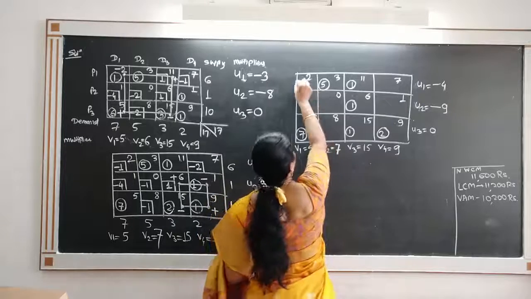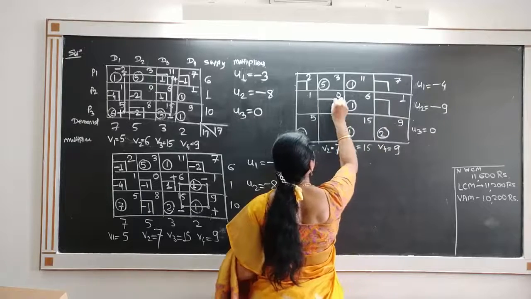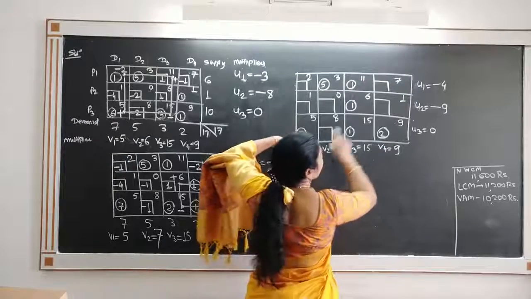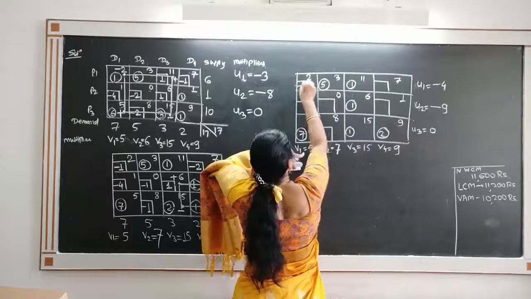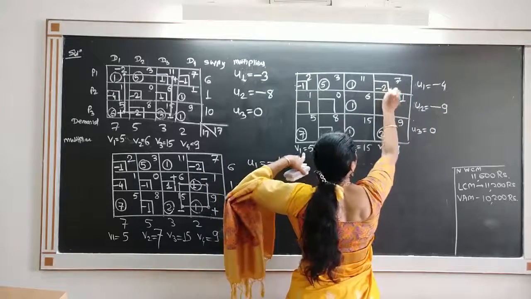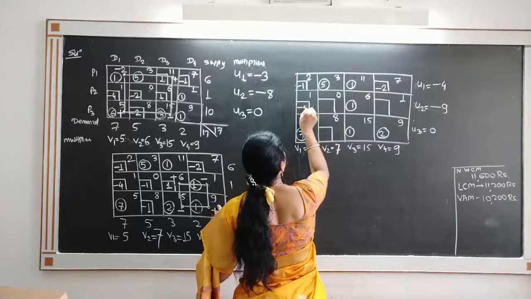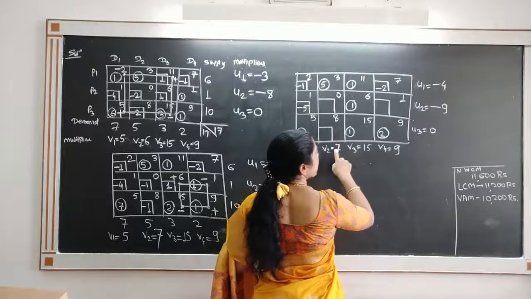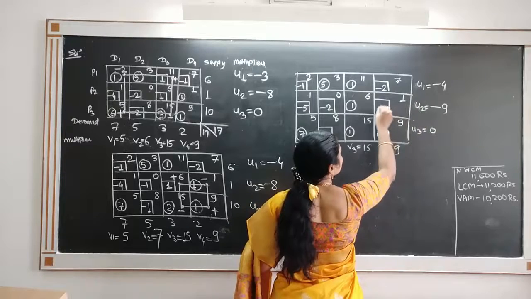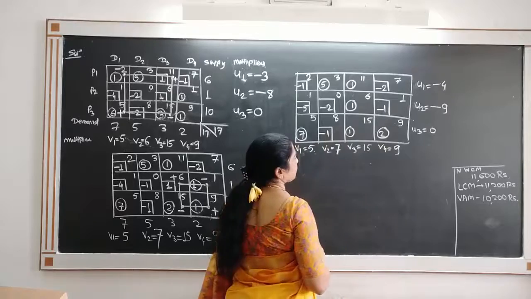Now find the values of the non-basic variables in these squares. See this: 5 minus 4, 1; 1 minus 2, minus 1. 9 minus 4, 5 minus 7, minus 2. 5 minus 9, minus 4, minus 1, minus 5. 7 minus 9, minus 2. 9 minus 9, 0; 0 minus 1, minus 1. 7 minus 8, minus 1.